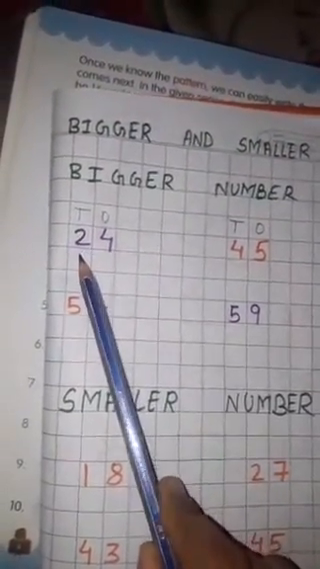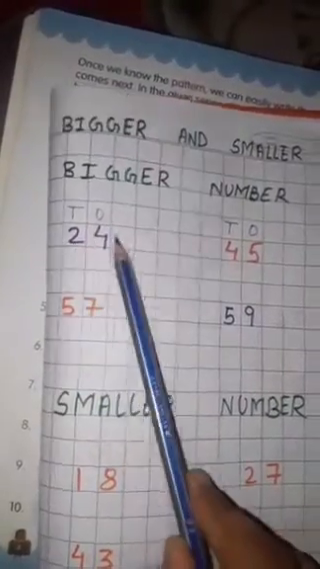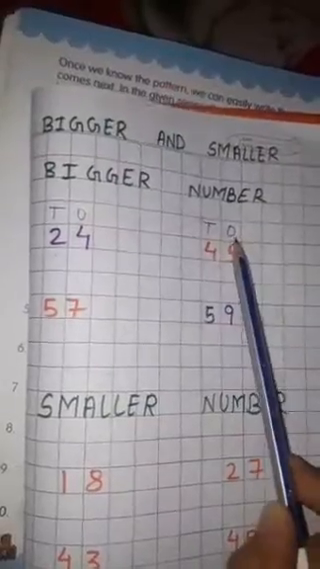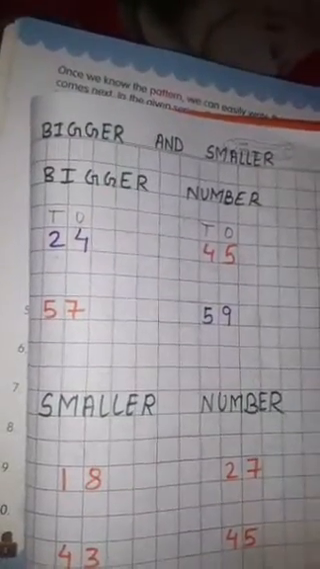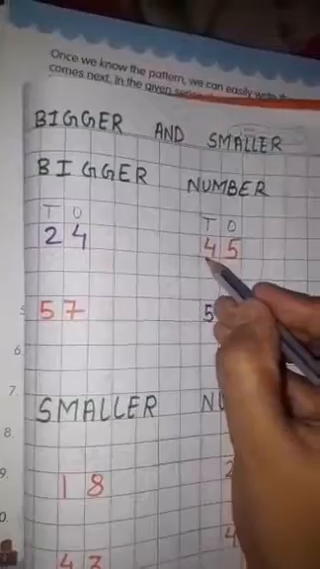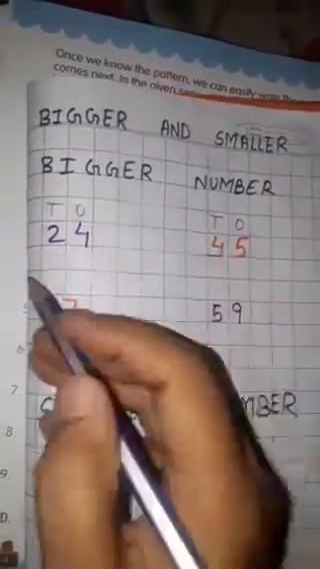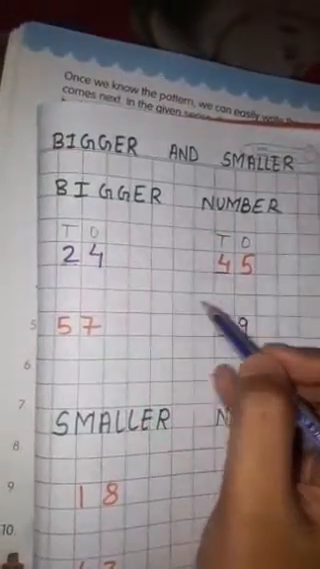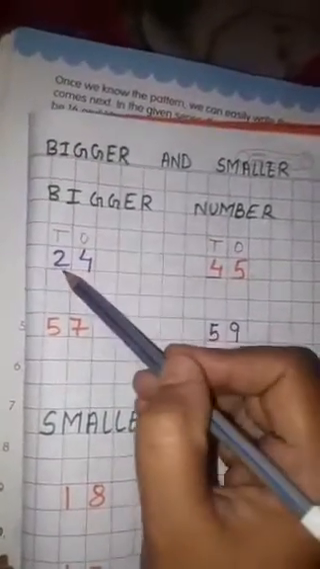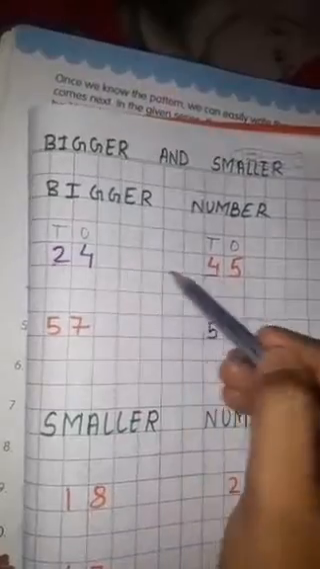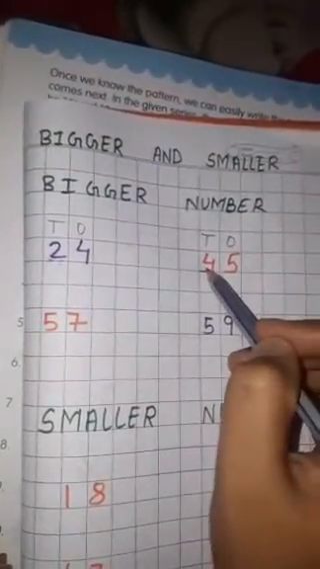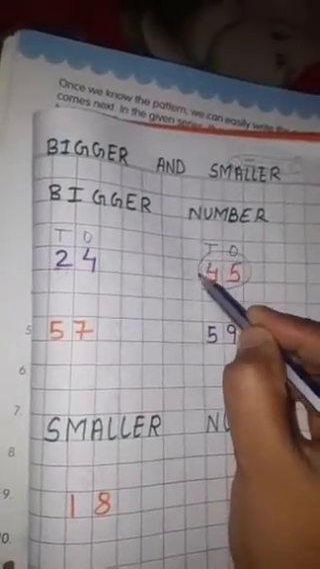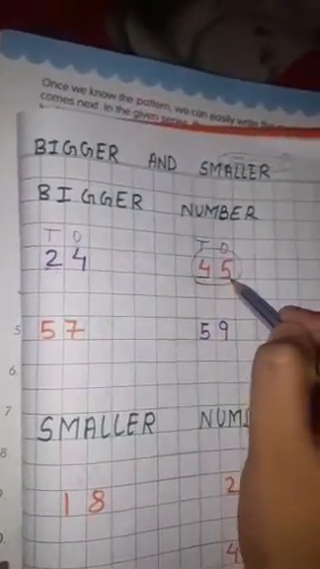Tens place 2 and ones place 4, and here is tens place 4 and ones place 5. So we will identify the bigger number from the tens place. Here is a 4 and here is a 2. In 2 and 4, which one is bigger? Okay, 2 will come first, then 3, then 4. So 4 is the bigger number. So we will circle the 45, because 45 is the bigger number.